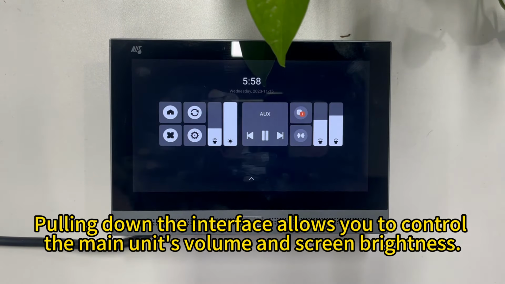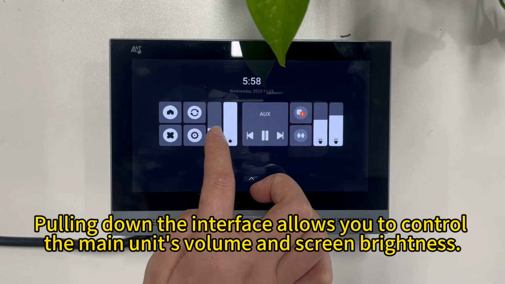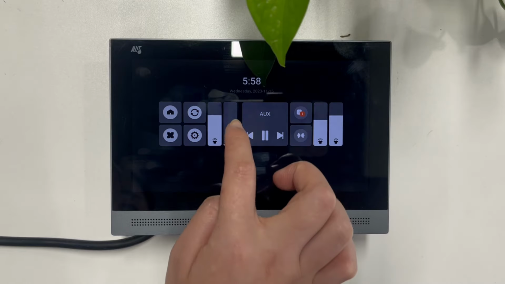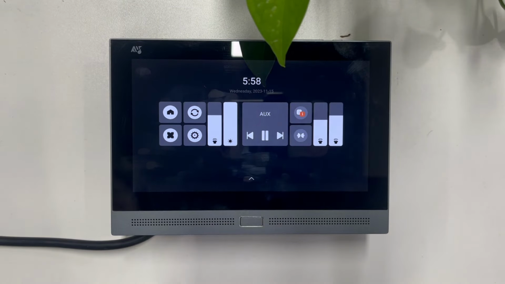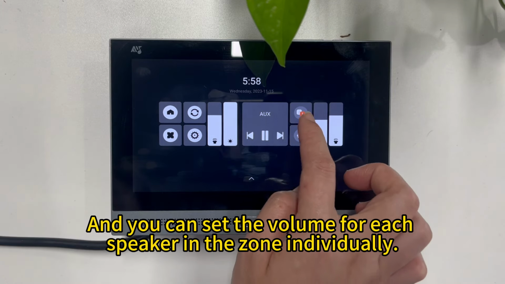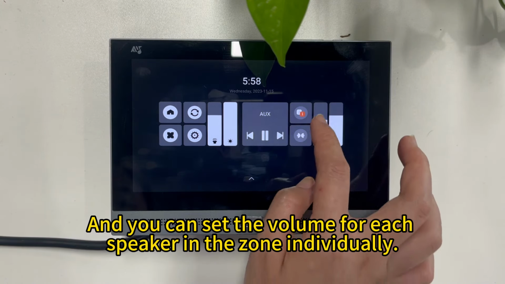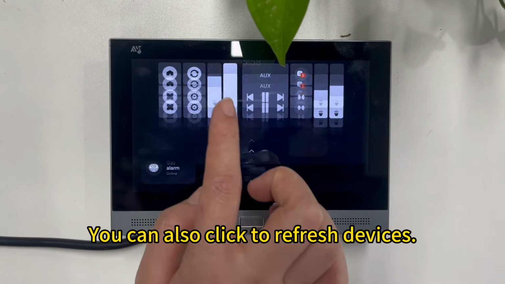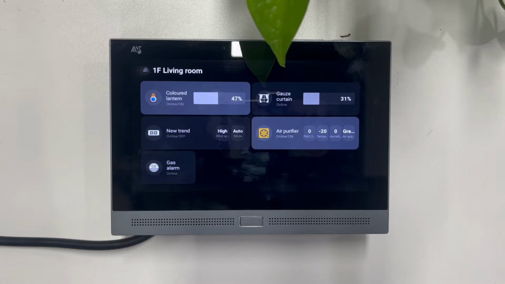Pulling down the interface allows you to control the main unit's volume and screen brightness. You can set up group playback and zone playback, and you can set the volume for each speaker in the zone individually. You can also click to refresh devices.